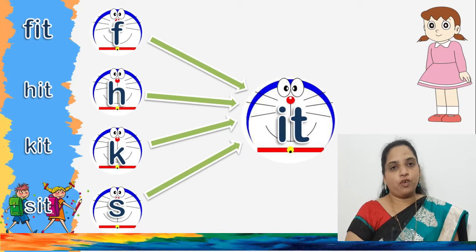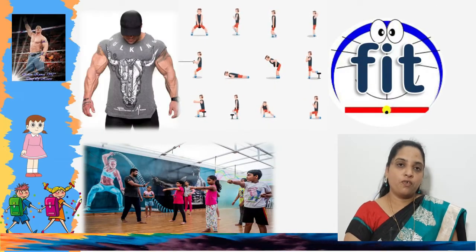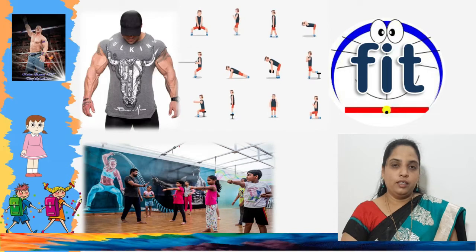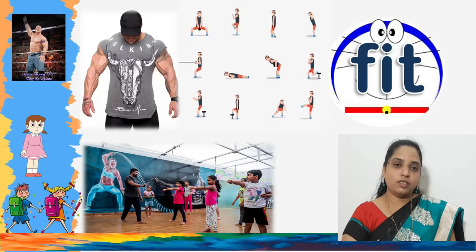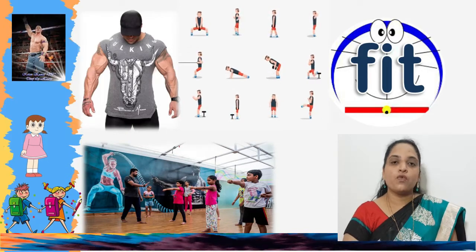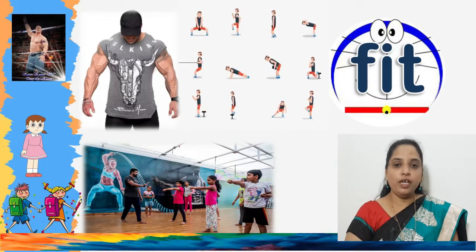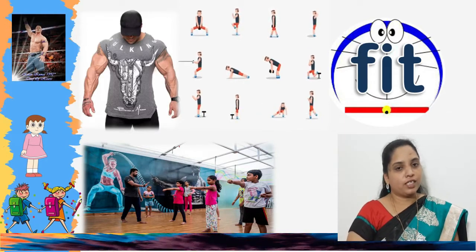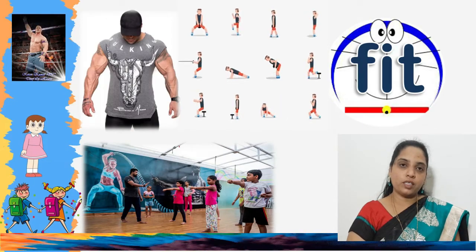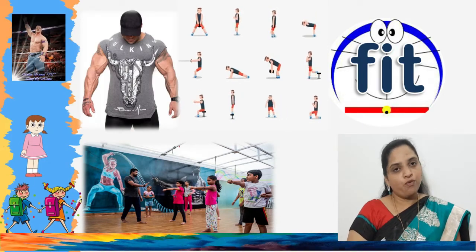Fit: F, I as E, T. It is fit. The man is very fit, doing exercise. If we also do our exercise daily, we will be fit.